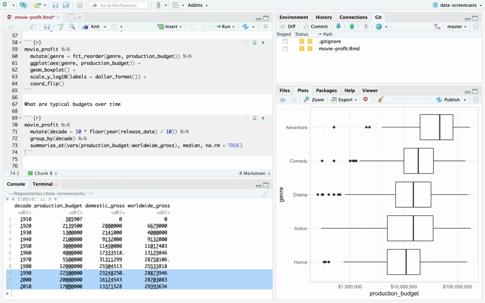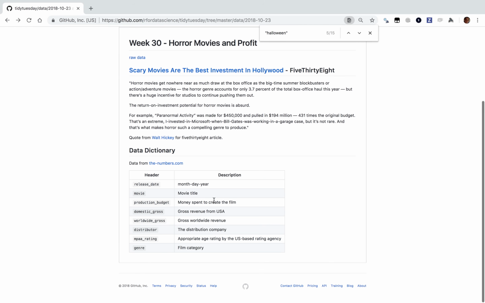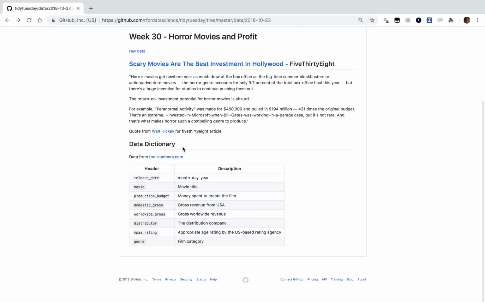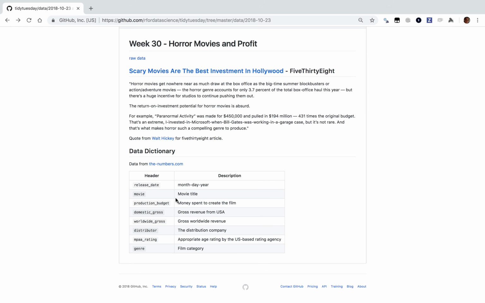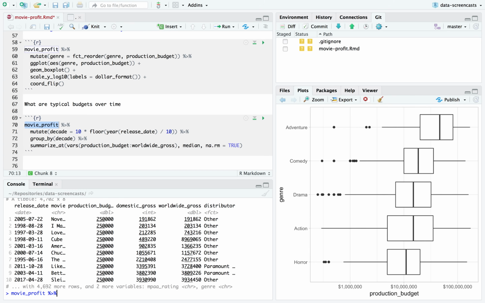So one thing I find here, maybe the data is adjusted for inflation, but the production budget has actually been decreasing a little bit, the median production budget of movies in our data set since the 1990s. As has the domestic gross, and the worldwide gross has been pretty steady. This is making me think the data is adjusted for inflation. I think it's very unlikely that would be the case if we were looking at unadjusted data. Another way I can check whether the data is adjusted for inflation is to find out the top money-making movies of all time. Let's say descending worldwide gross.